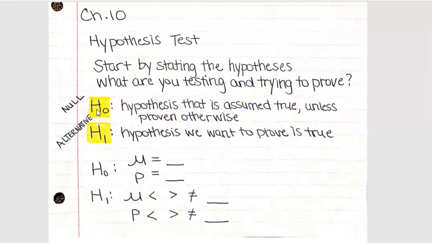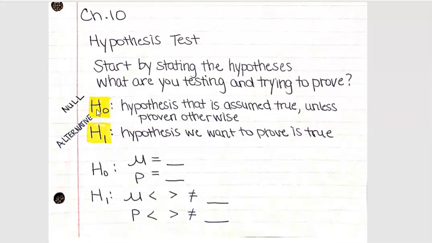So we're assuming that some percentage of people do this, or we're assuming that the average weight of newborns is this, right? We're assuming something is true, and often this may have come from a prior study that we want to compare to, or maybe it's just some kind of common knowledge.